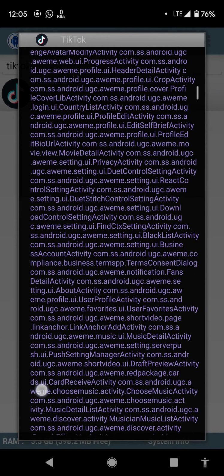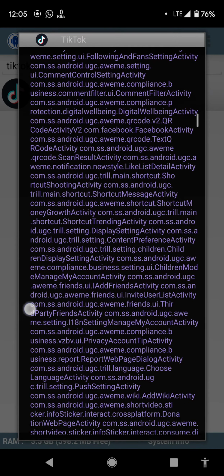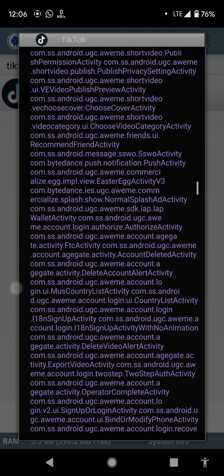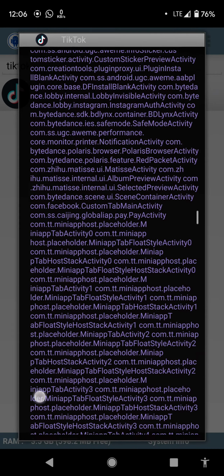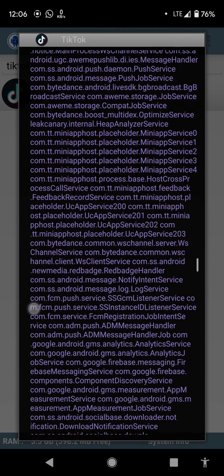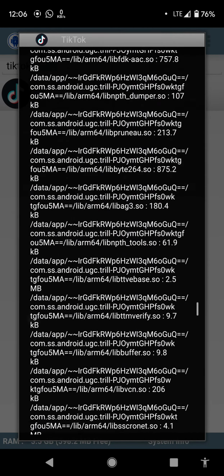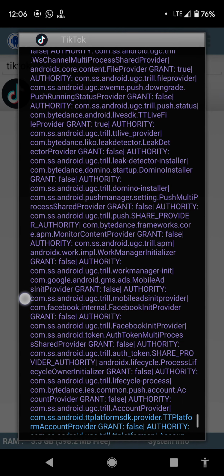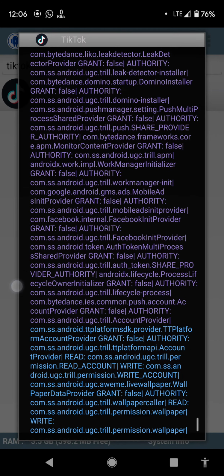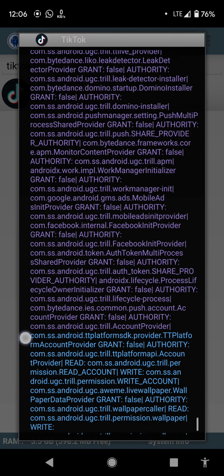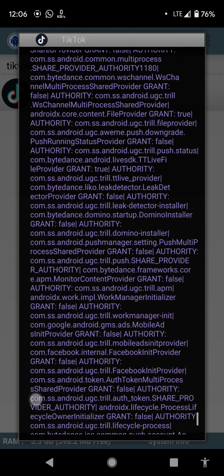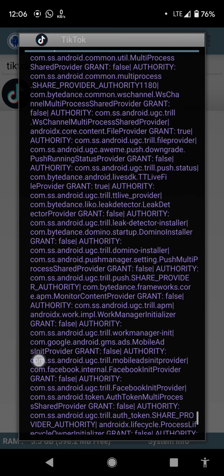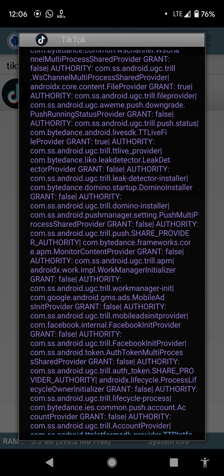Okay, so they have a lot of activities based on what they offer within the system itself. The more user interface you have, the longer the activity list they will display here. Okay, also the services, receiver, shared library, the content provider, and they did not use the Firebase system for the database.